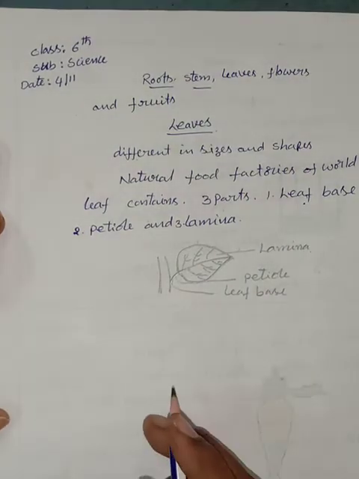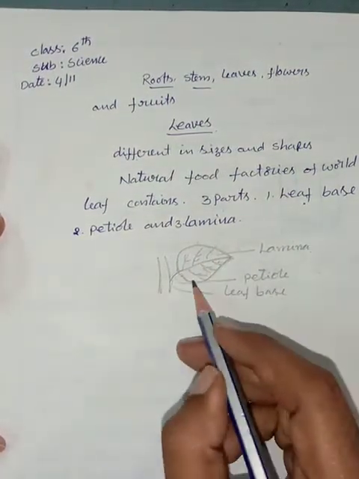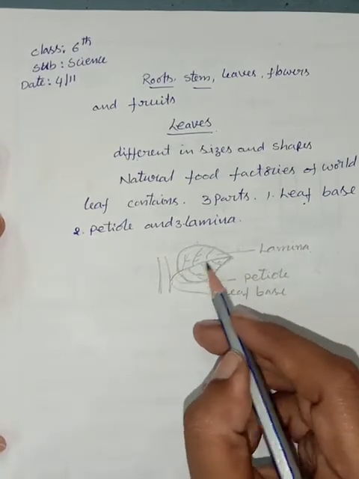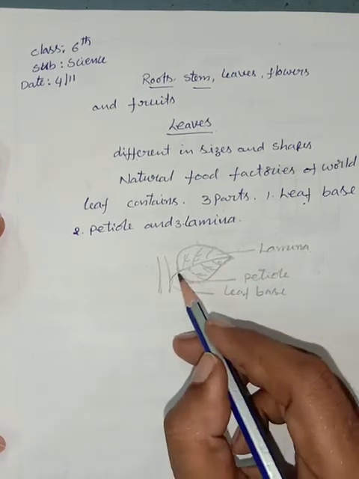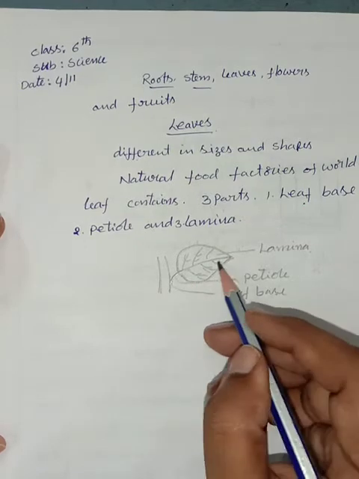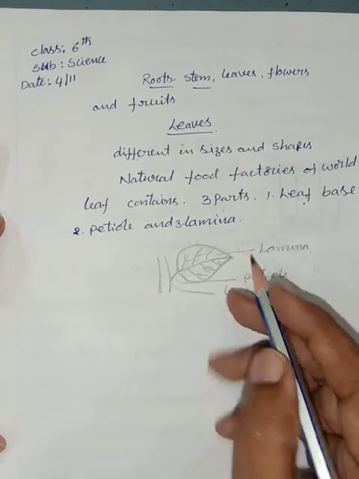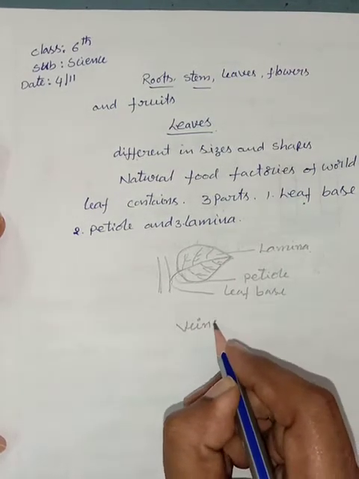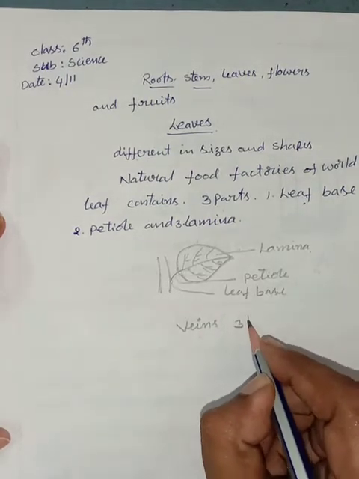See, children, the leaf lamina usually contains three types of lines on the surface of the leaf. These lines are known as veins. Veins are mainly three types.